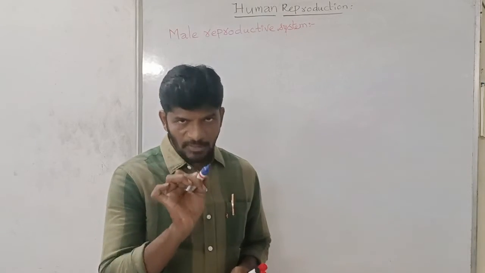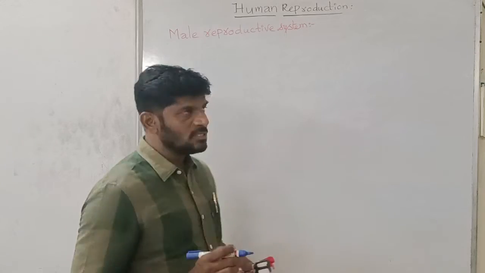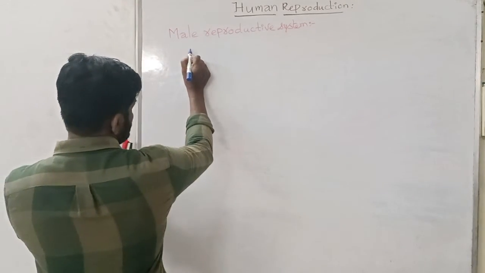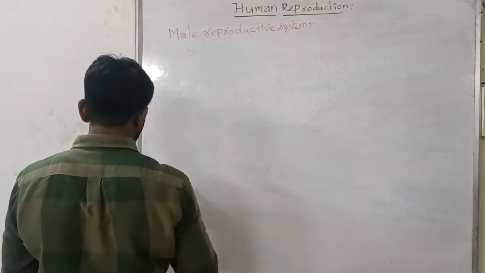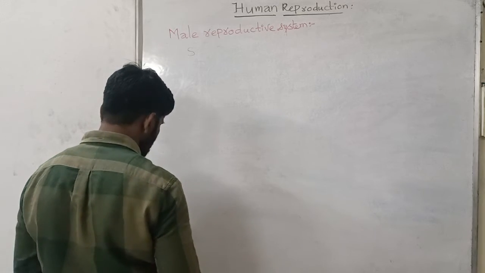Then the TS of the testis, I mean the anatomy of the testis, is as follows. Structure of the testis.